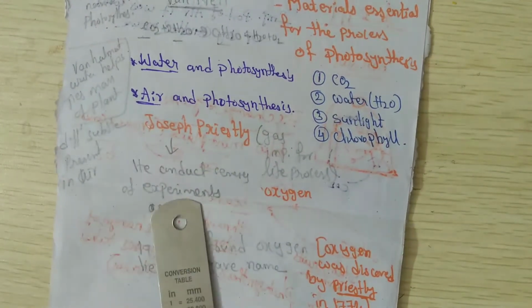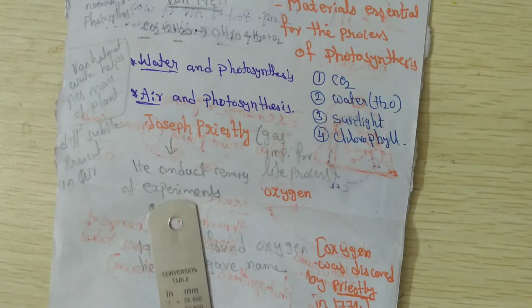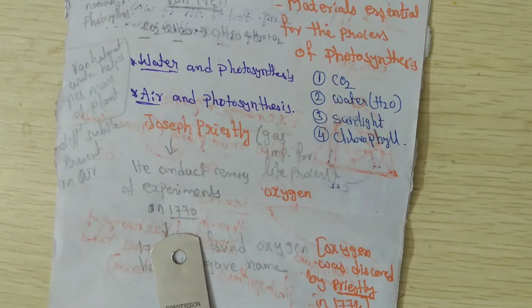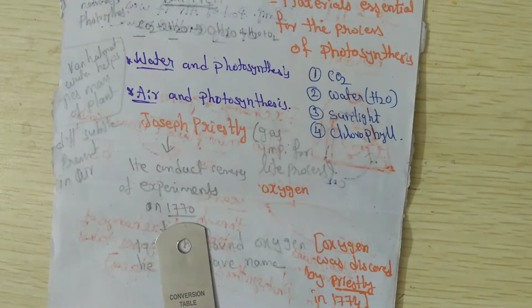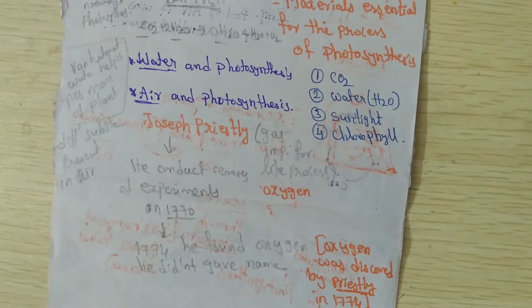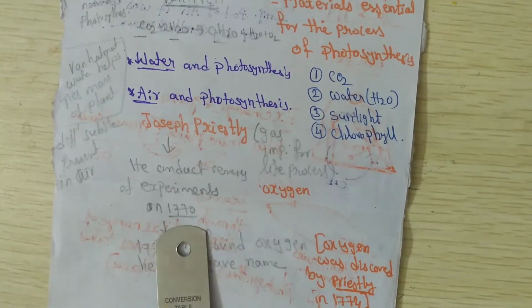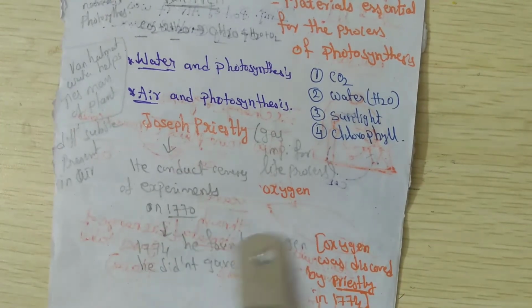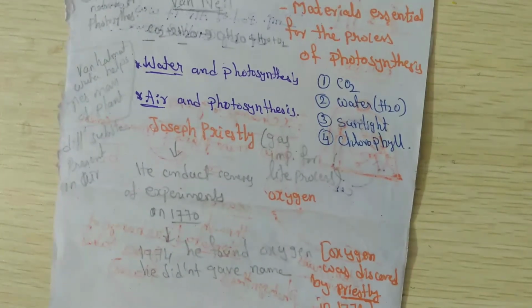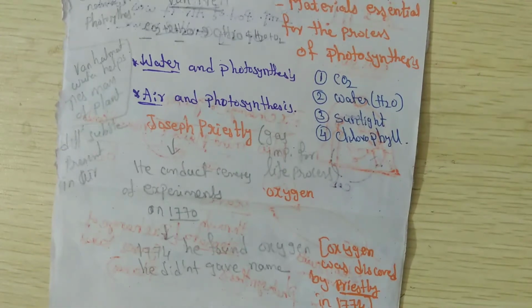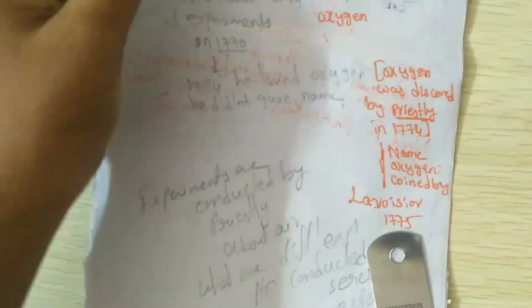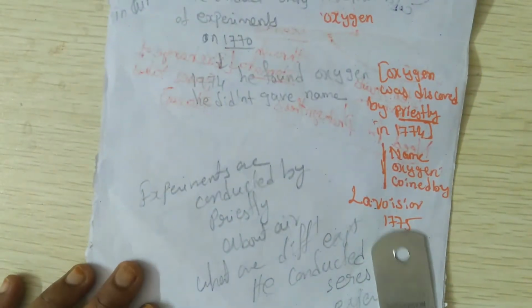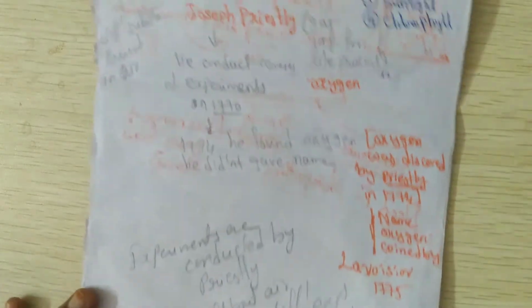He did several experiments on the different types of air, to find which air is what. In the year 1770 he discovered oxygen after doing many experiments. Later the name oxygen was coined by Lavoisier, in 1775.